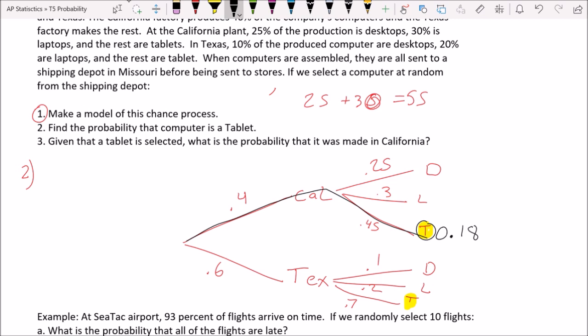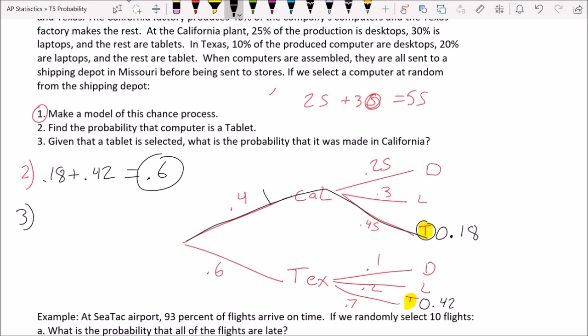Now let's repeat that process for a Texas tablet. So 0.6 times 0.7. And that is 0.42. So that's our Texas tablet. So the probability of getting a computer that's a tablet is 0.18 plus 0.42. So what this tells us is that 60% of the computer production at this place is tablets. Now, this question's a couple years old, and tablets are still cool, but tablets were all the rage, and people were buying them a lot more than they were buying computers back then. So that would make perfect sense. All right, so guys, that's number 2. Now let's go to 3.